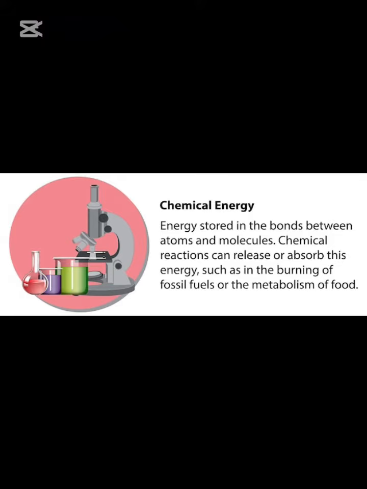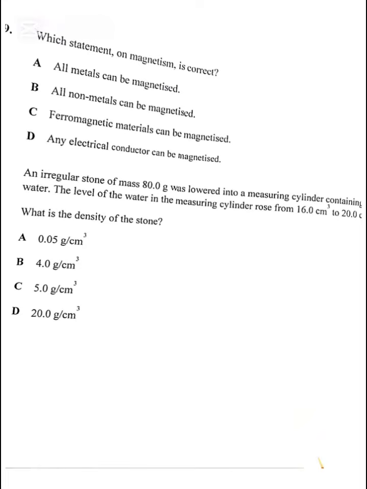Heat energy is a form of thermal energy. Sound energy is a form of mechanical wave. And then kinetic energy is the energy of motion. So the correct answer on number 28 is chemical energy, which is D. We can now proceed to number 29. It is reading, which statement on magnetism is correct?